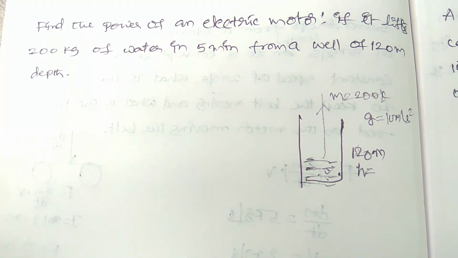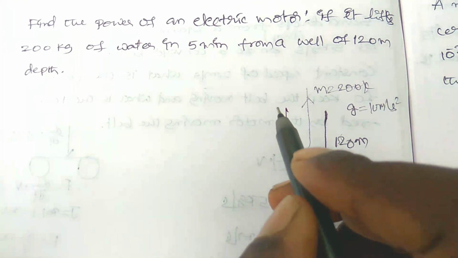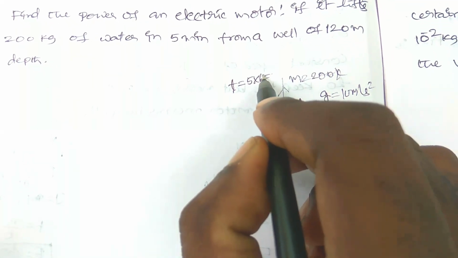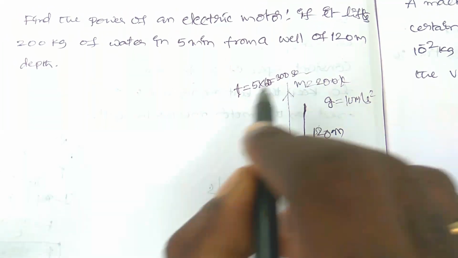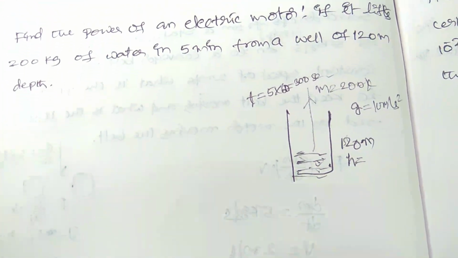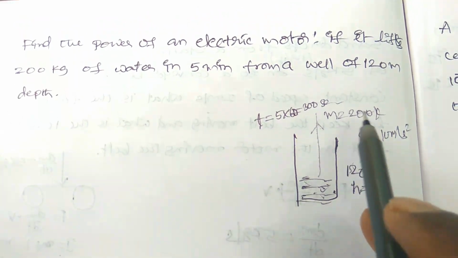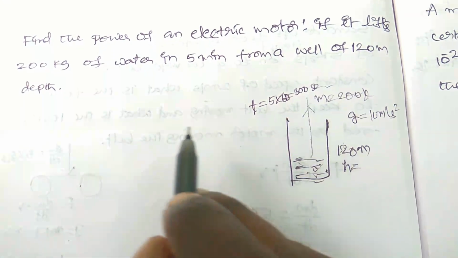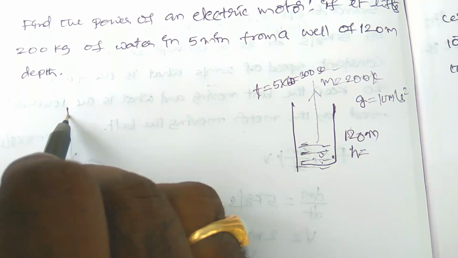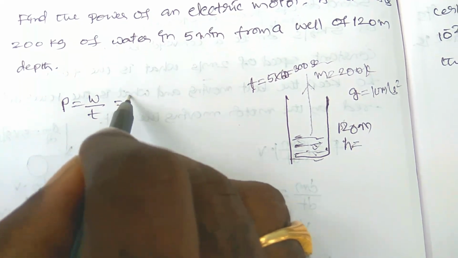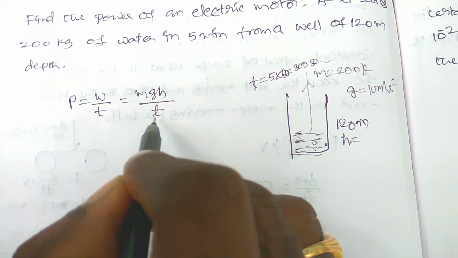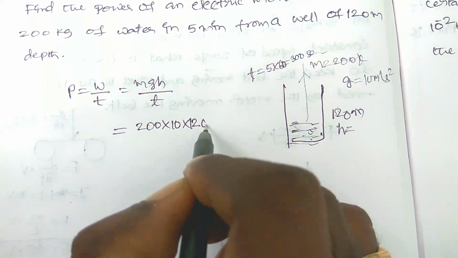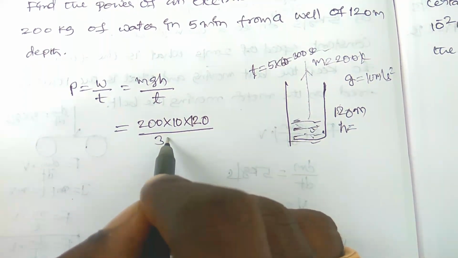If it lifts the 200 kg of water in 5 minutes, the time taken is 5 into 60, which is 300 seconds. Now find the power. The work done is in the form of potential energy, because some mass is lifted upwards. So power is W by t, which is equal to mgh by t, where m is 200, g is 10, h is 120, and t is 300 seconds.